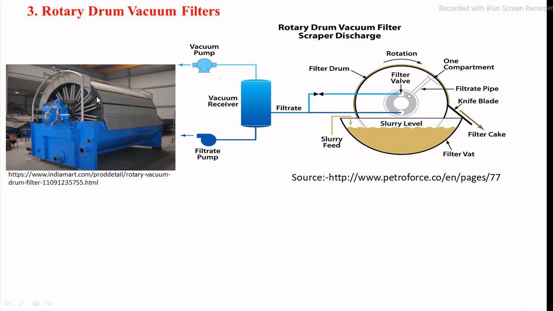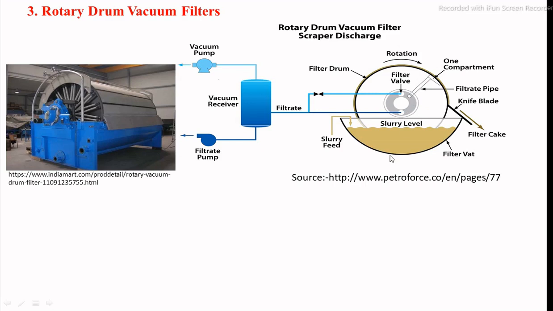Vacuum is maintained inside the drum through a connected piping system, and this section is connected to the vacuum receiver and then the vacuum pumps. Two to three vacuum pumps are required to maintain maximum internal vacuum for good filtration and the cake drying process.